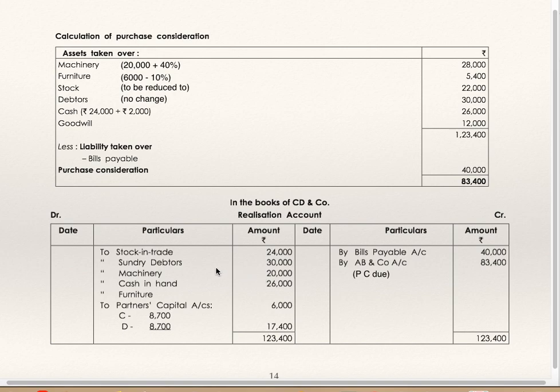In the books of CD and company, realization account, transfer all the assets at book value, that is balance sheet values: stock, debtors, machinery, cash and furniture. Cash is 26,000. This is nothing but opening cash balance plus cash received by selling the investments. Bills payable by AB and company. This is purchase consideration due, which is just now we have found out, 83,400. Difference is profit, which will be shared by partners C and D in profit sharing ratio, which is equal.